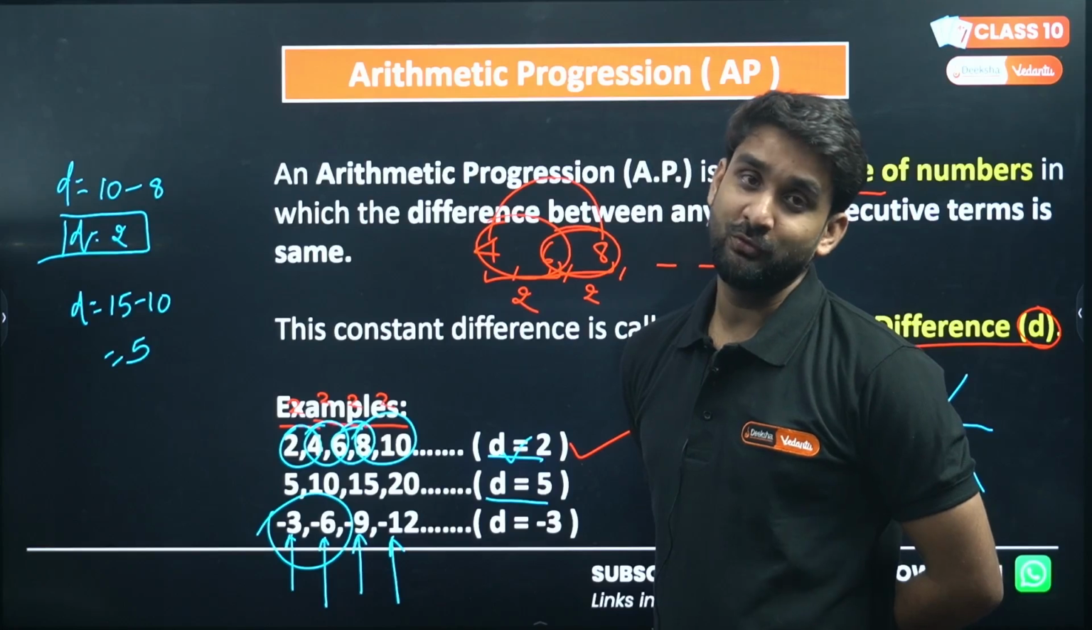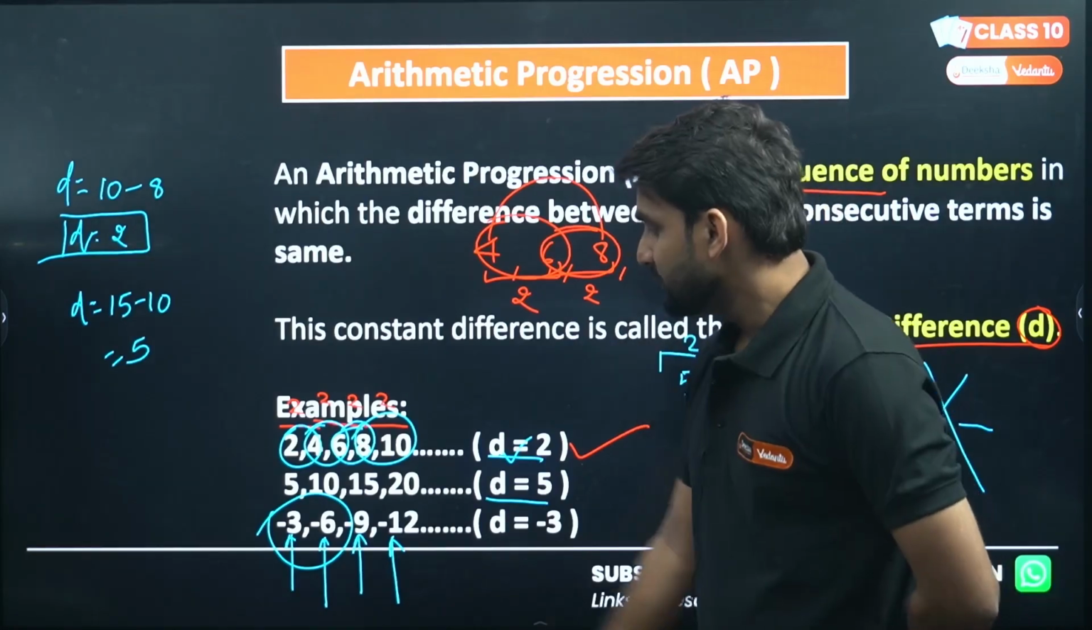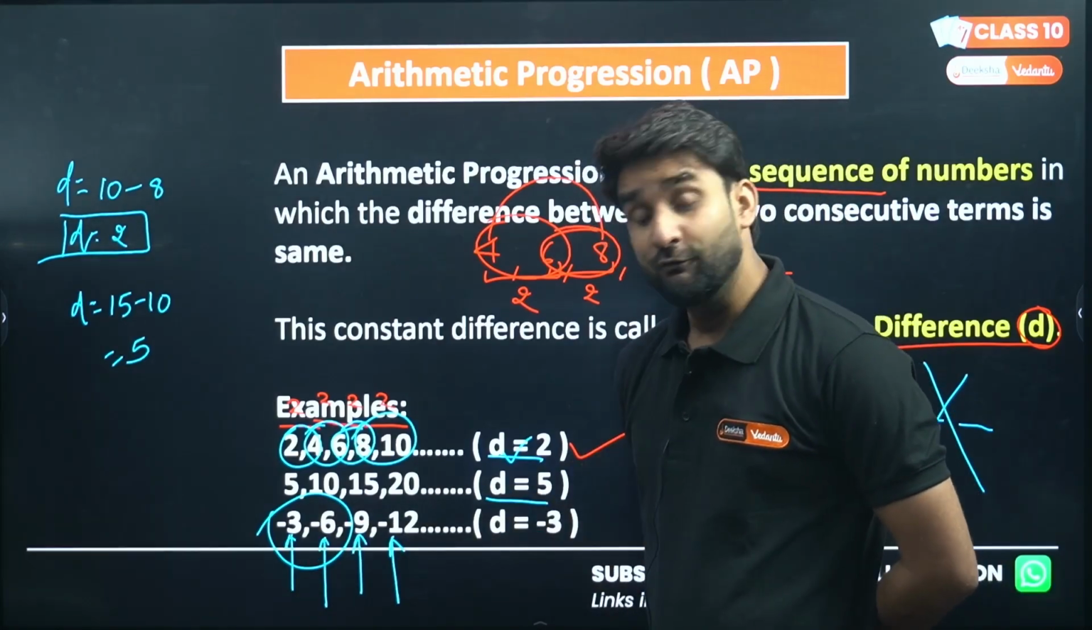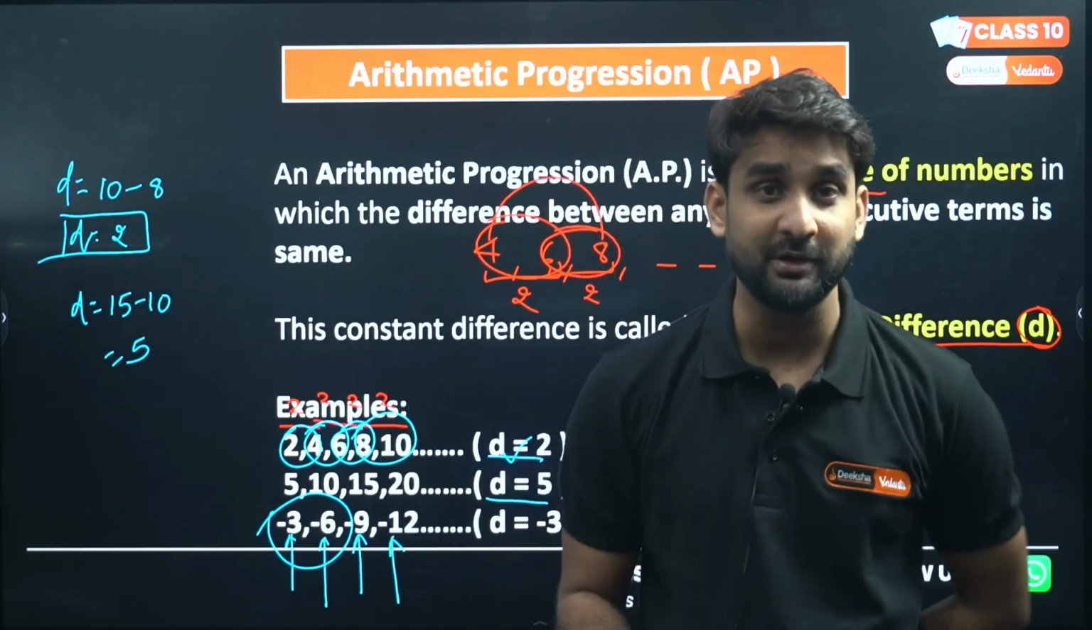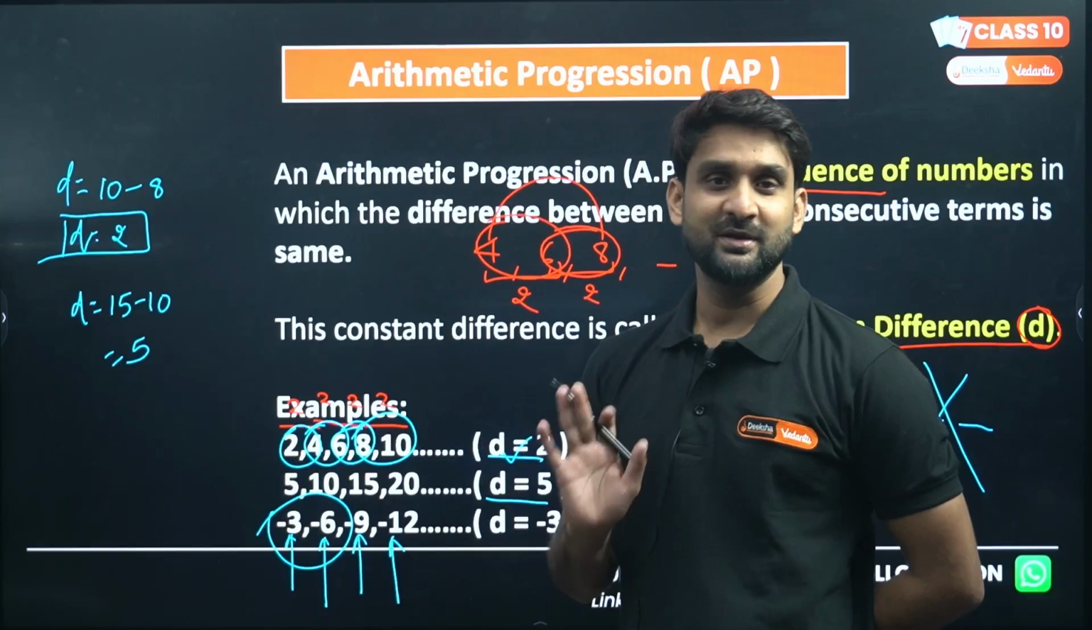So what we need to do? We have to find the common difference, right? So in minus 3 and minus 6, which number is the succeeding value? Minus 6 is the succeeding value. I have already told you so many times. And minus 3 is the preceding value.